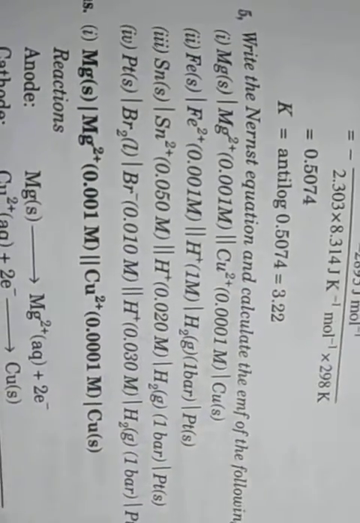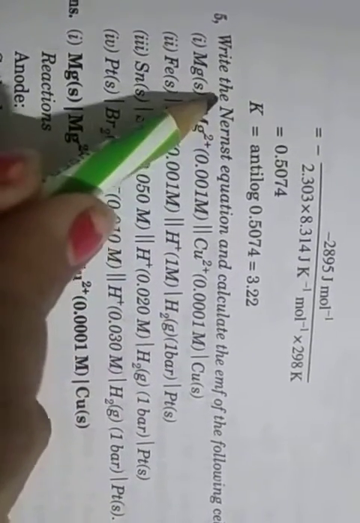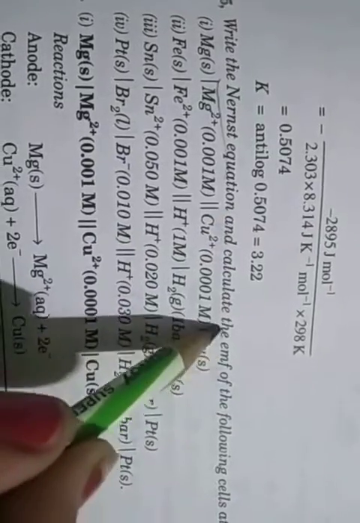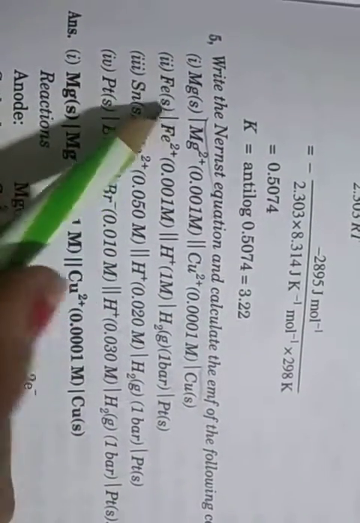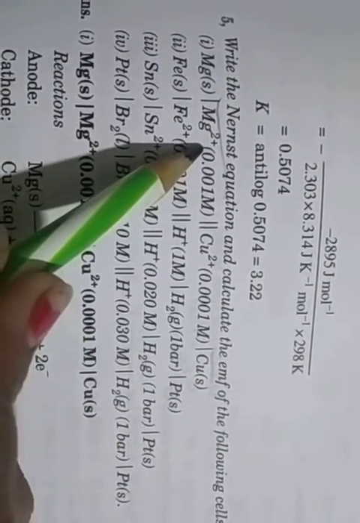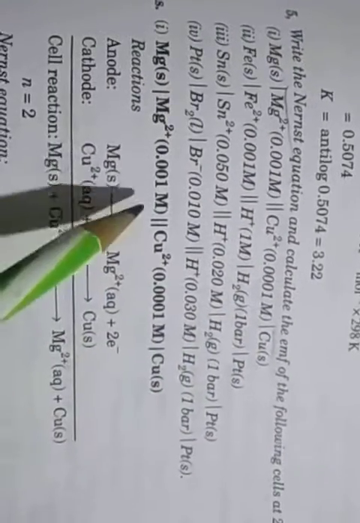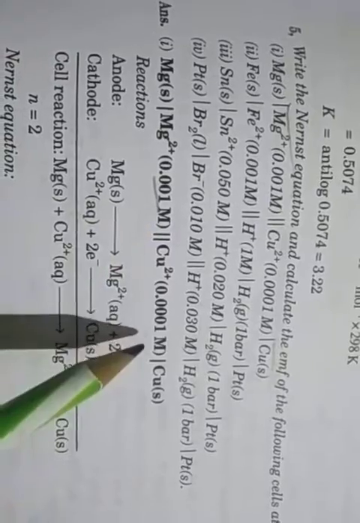Question number 5. Write the Nernst equation and calculate the EMF of the following cells at 298 Kelvin. Okay, write the Nernst equation and calculate the EMF. So first, magnesium is converted into magnesium plus 2 and copper plus 2 is converted into copper, and the concentrations are also given.